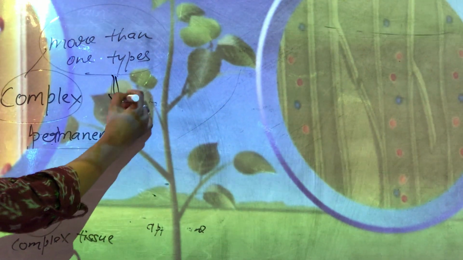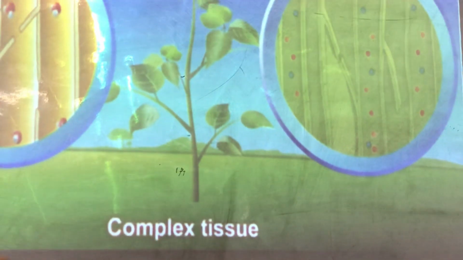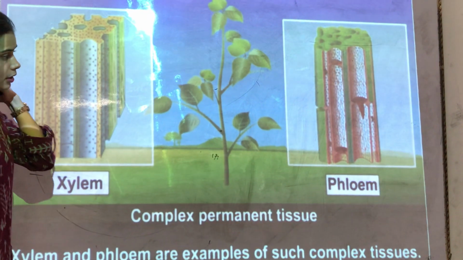In complex tissues, more than one type of cell performs together to carry out one single function. Different types of cells coordinate together to perform the function. In plants there are two complex tissues, which are called xylem and phloem.